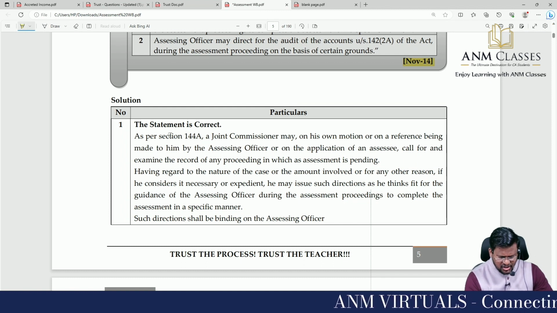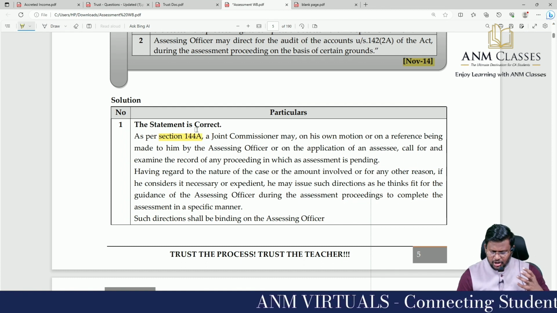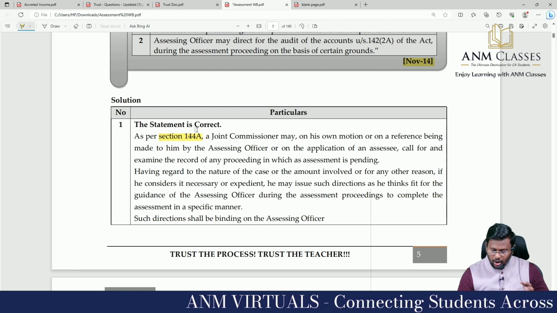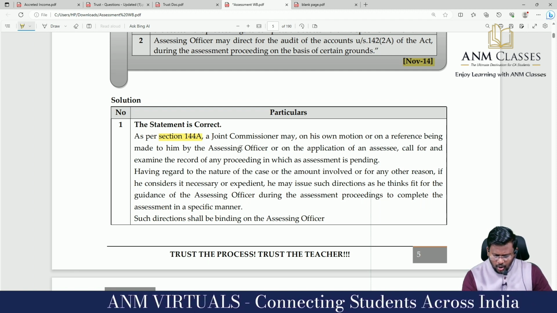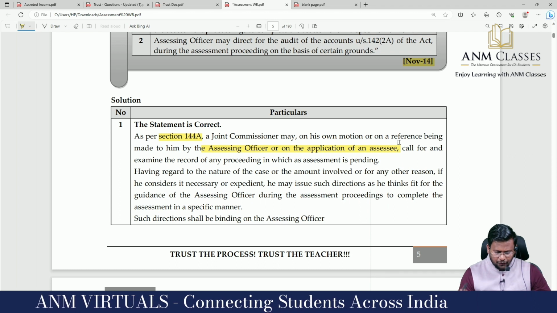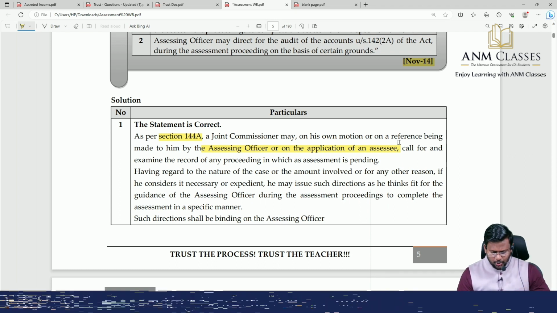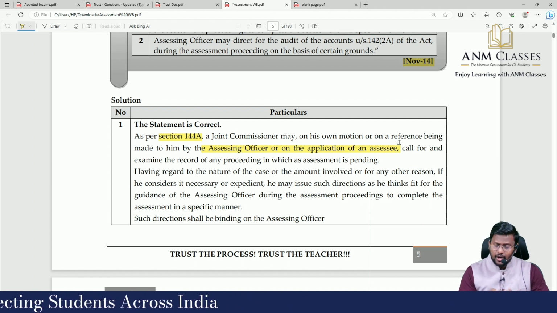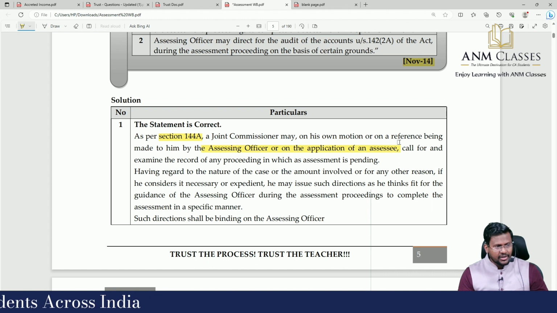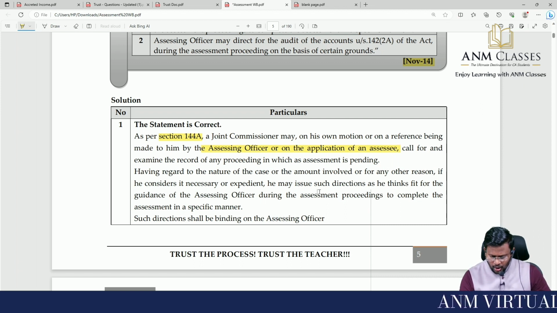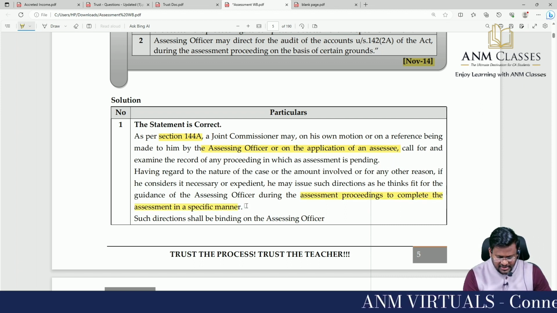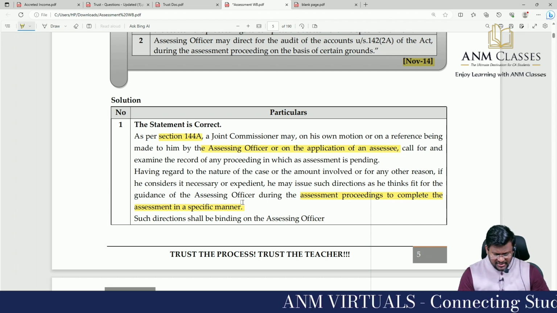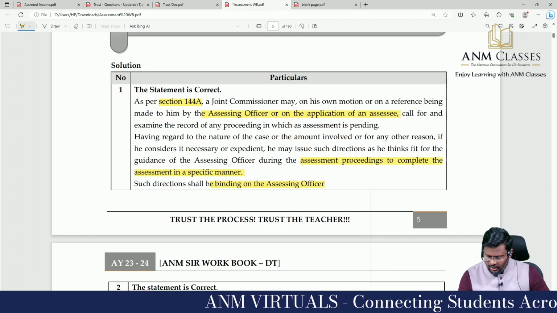As per section 144A, a Joint Commissioner may, on his own motion, or on a reference being made to him by the AO, or an application of an assessee, call for and examine the record of any proceeding in which an assessment is pending. Having regard to the nature of the case or amount involved or for any other reason, if he considers it necessary or expedient, he may issue such directions as he thinks fit for the guidance of the AO during the assessment proceeding to complete the assessment in a manner. Such direction shall be binding on the AO.